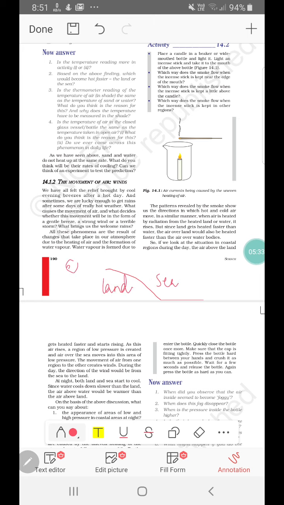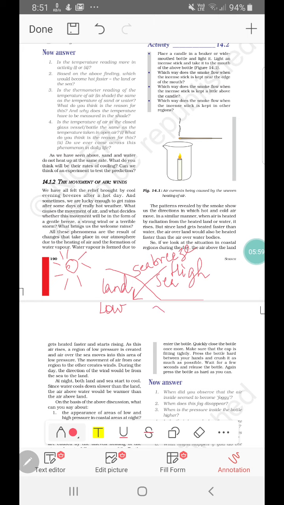During daytime, what is going to happen? The land will get heated up faster, so the pressure over land will be low because it will be warm air as compared to sea. So the pressure on sea will be high. Movement is always from high to low, so the movement of wind will be from the sea towards land, that is sea breeze.